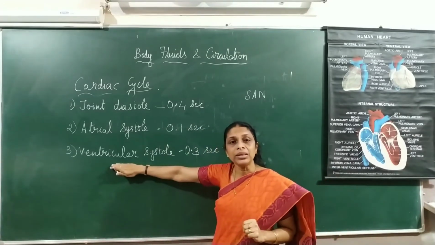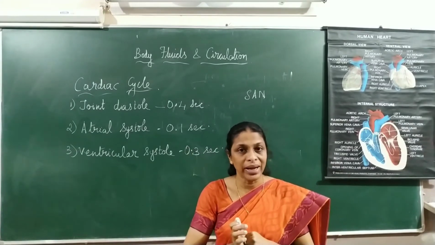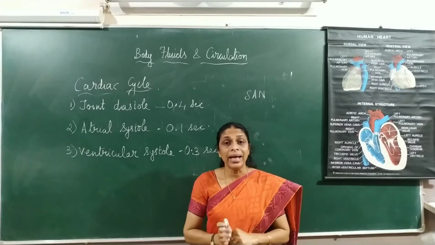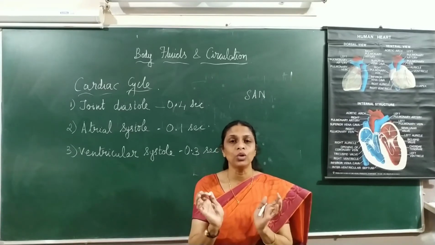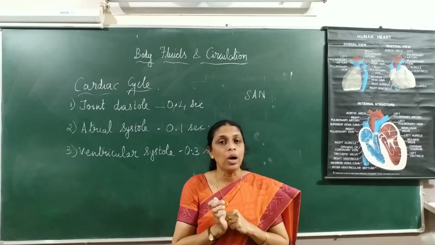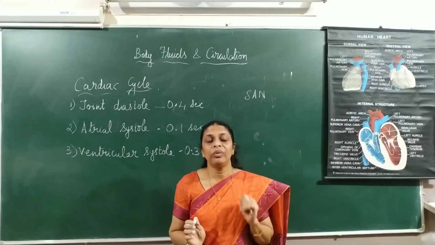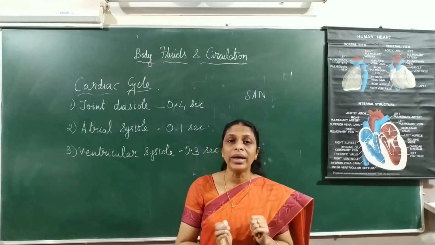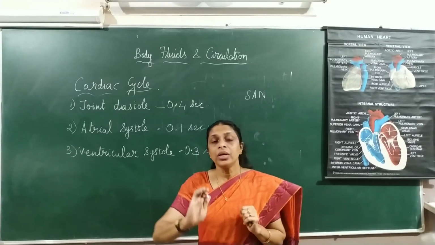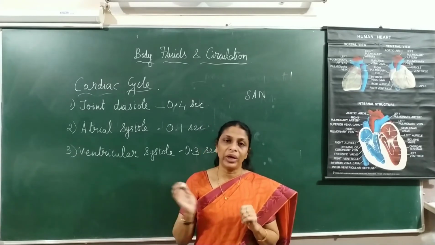Now during ventricular systole, what happens? The AV valve closes with a lub sound, and the semilunar valves open. Where do we find the semilunar valves? One valve is found at the opening of the pulmonary artery and the right ventricle, and another one is found at the opening of the aorta and the left ventricle.